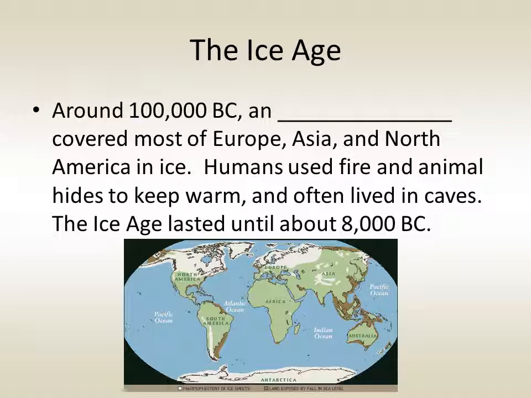Sometime around 100,000 BC, an ice age covered Europe, Asia, and North America in ice. Humans used fire and animal hides to keep warm and often lived in caves for protection. The Ice Age lasted from about 100,000 BC until about 8,000 BC. As you can see from the map below, white areas were covered in ice, and it took up half of North America, most of northern Europe, and a good bit of Asia.